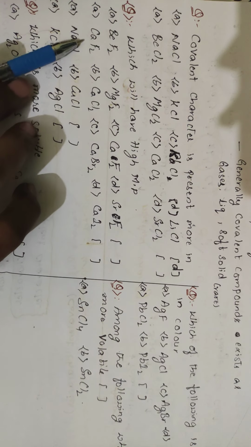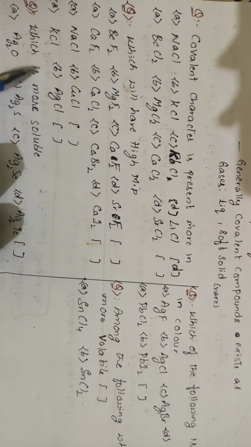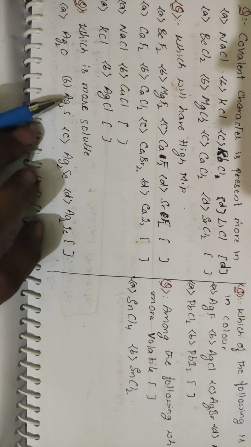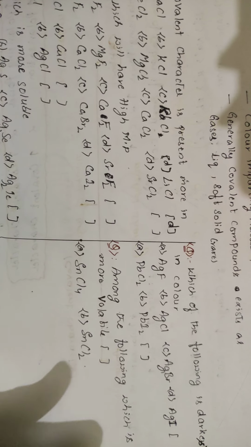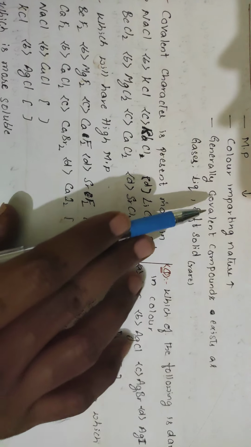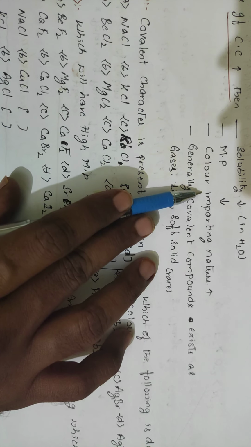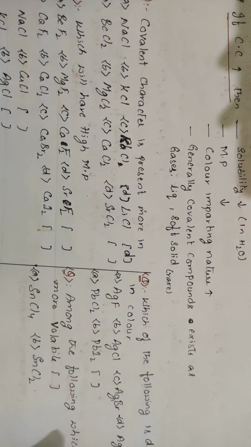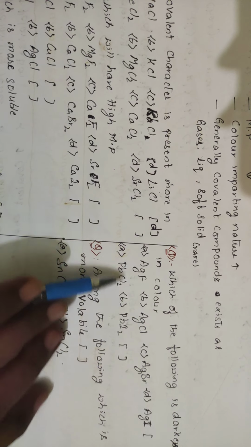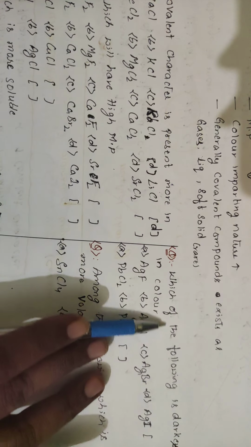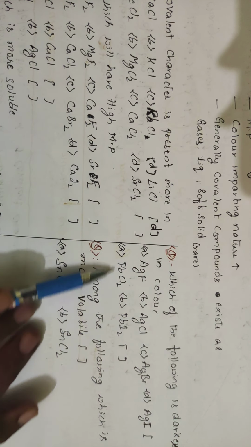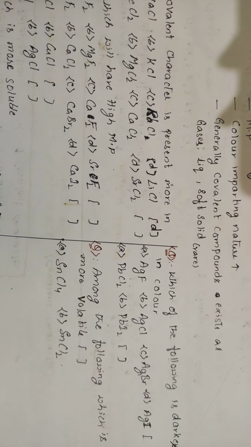In the same way, students, you work out NaCl, CuCl, KCl, AgCl, and which of these is more soluble, and which of the following is the darkest in color. We have learned that generally covalent compounds exist as gases, and that they have more color imparting nature. So the darkest is the one which is more covalent; you find that out, and that will be the answer. In the same way, for PbCl2 as well as PbI2, you identify the darkest one.